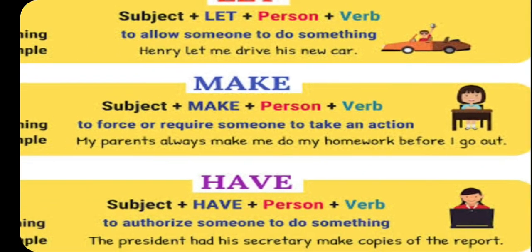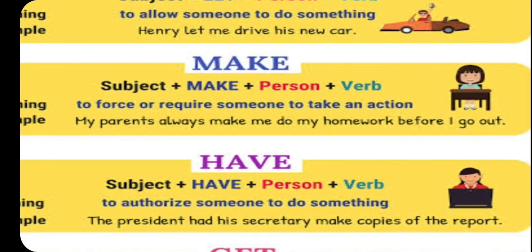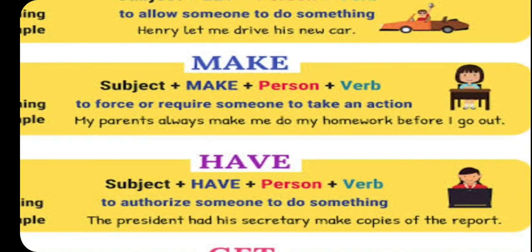Now let's see the same sentence with make: my parents always make me do. The rest of the things I am not going to read, so you will understand. My parents are the subject, always is an adverb, made is the second form of make, the person is me, and do is the first form of the verb. To force or require someone to take an action, when you feel pressure, then make is the causative verb which is used.